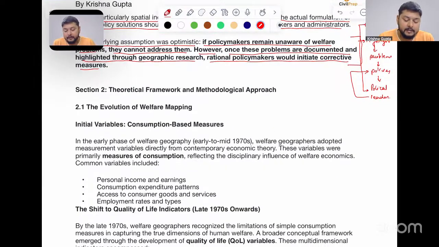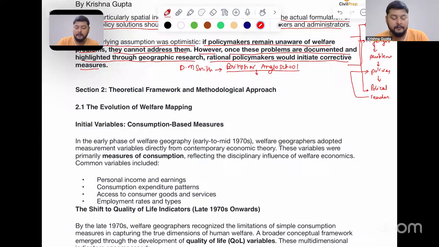Now, in the same part, this basically arose after D.M. Smith. D.M. Smith basically belonged to the British or the Anglo school. He saw in Britain that the government was working very fine, and he came out of the radicalism part.